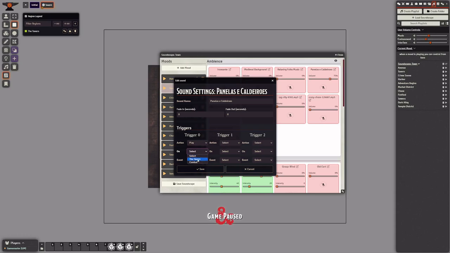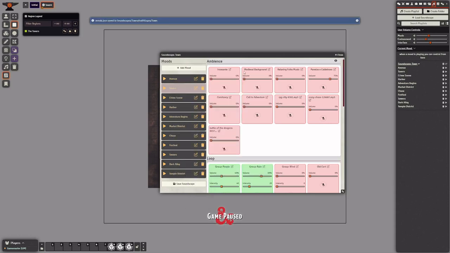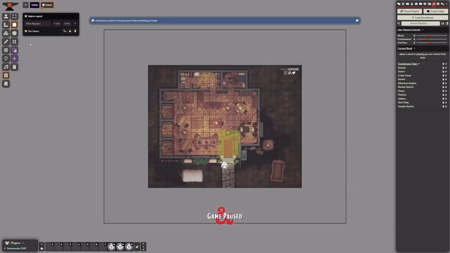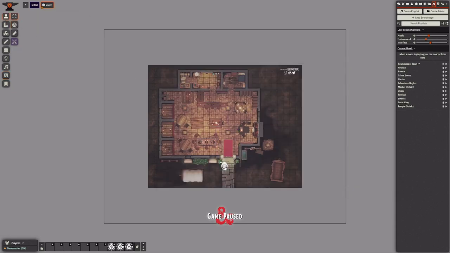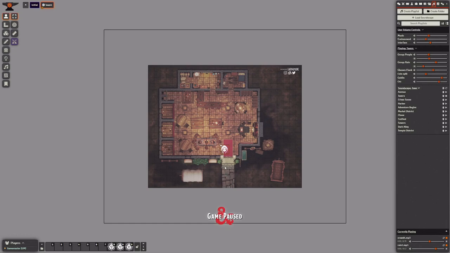Okay, we can make the same configuration for combats, and the event will be exit. Okay, now when I enter, we have the mood playing, and when we exit, we have that sound. As you can see here.